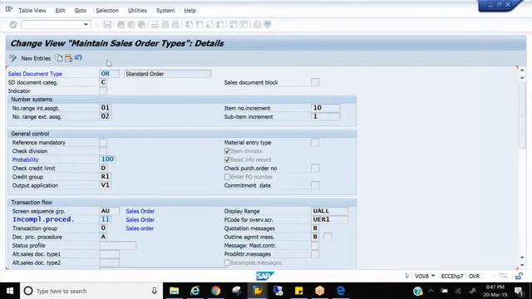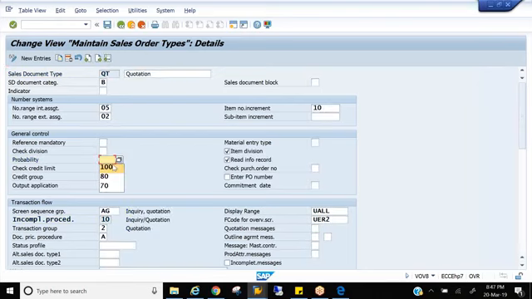So for order, what is the document category? C. I'll change it to B. You see, now this field has become editable. And what is the percentage the customer is asking? 80%. Done.